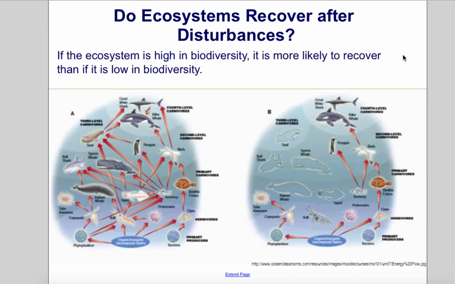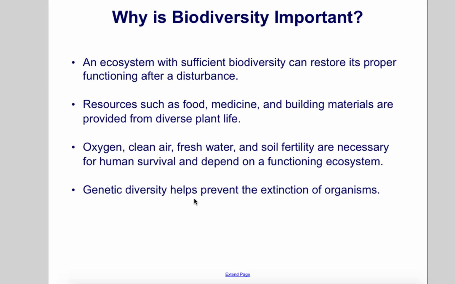If the ecosystem is high in biodiversity, it is more likely to recover than if it is low in biodiversity. An ecosystem with sufficient biodiversity can restore its proper functioning after a disturbance. Resources such as food, medicine, and building materials are provided from diverse plant life. Oxygen, clean air, fresh water, and soil fertility are necessary for human survival and depend on a functioning ecosystem. Genetic diversity helps prevent the extinction of organisms.